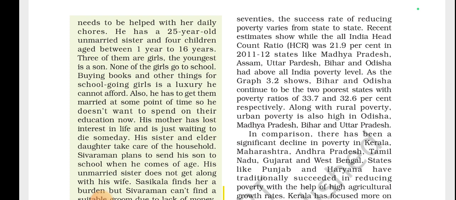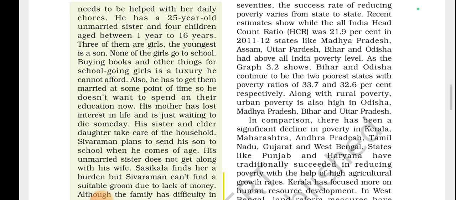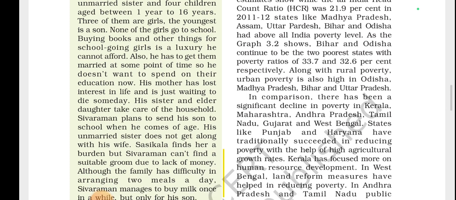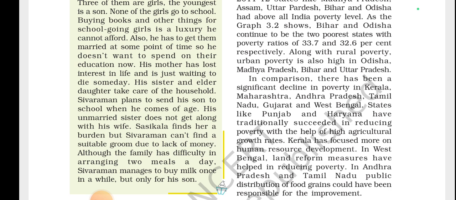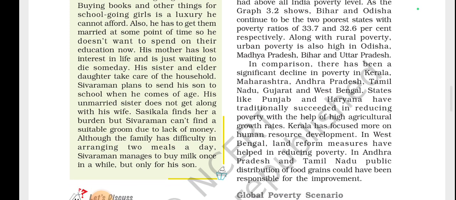He has a 25-year-old unmarried sister and 4 children aged 1 to 16. 3 of them are girls, and the youngest is a son. None of the girls go to school. Buying books and other things is very difficult. Also, he has to get them married at some point, so he doesn't want to spend on their education. His mother has lost interest in life and is just waiting to die someday. His sister and elder daughter take care of the household. Shiva Raman plans to send his son to school when he comes of age.